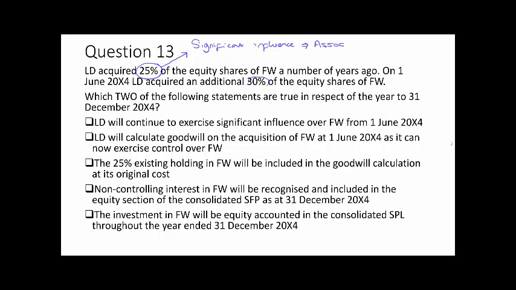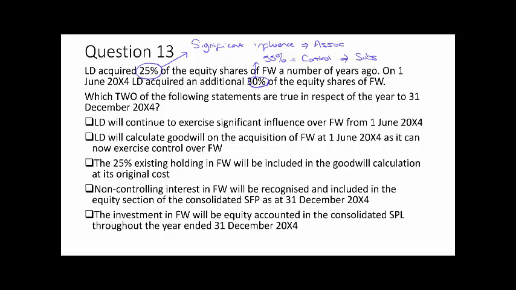Once we purchase this additional 30% on the 1st of June, we now have a 55% holding, and at 55% we have control. Once a control relationship has been established, we should be accounting for the investment as a subsidiary in the consolidated statements. So just looking back to our statements then, the first can't be true because once we have 55%, we actually have control much more than we have significant influence. So note that's an incorrect statement.